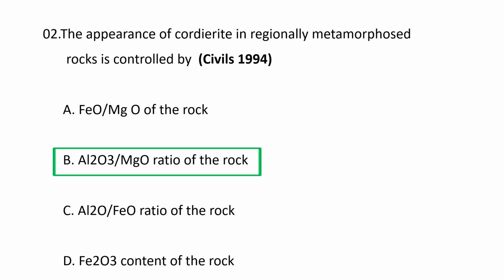The appearance of cordierite in regionally metamorphosed rocks is heavily controlled by Al2O3 by MgO and FeO ratio in addition to pressure temperature conditions. It typically forms in magnesium and aluminum rich silica saturated pelitic rocks undergoing low to medium pressure and high temperature metamorphism. So the appearance of cordierite is controlled by Al2O3 by MgO ratio of the rock. B is the correct option.